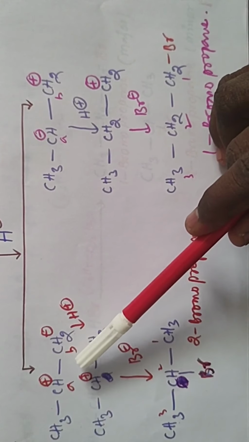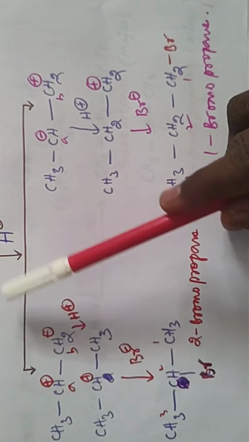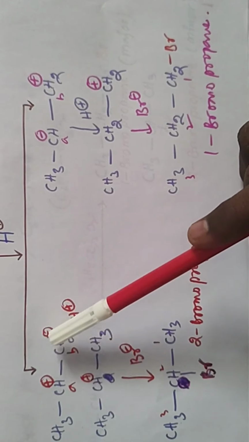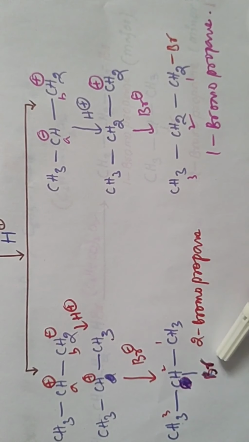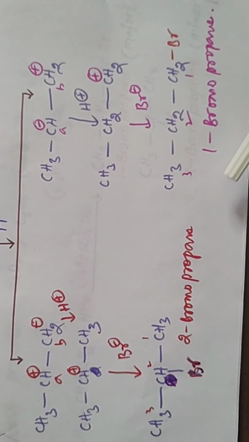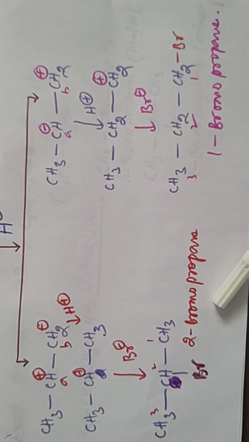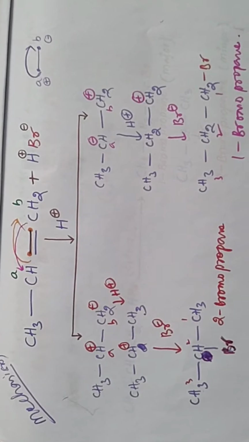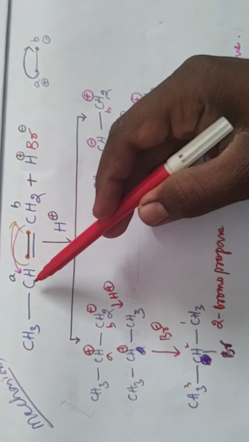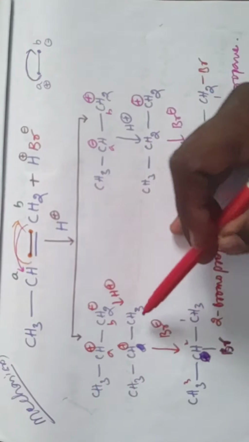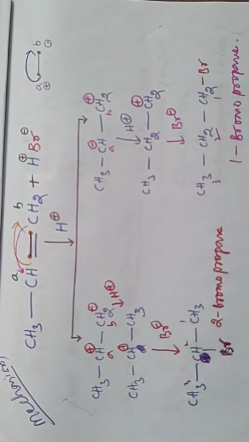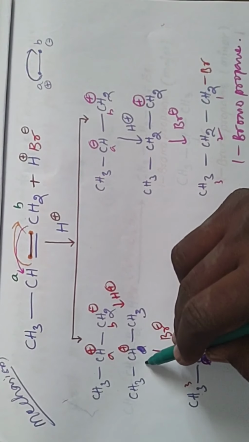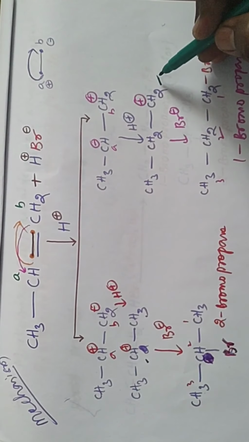How is it formed in this? First of all, addition of H plus to the B carbon position gives 2-bromopropane. In that, why is 2-bromopropane major and why is 1-bromopropane minor? Why? From the reactant to the product formation, observe the intermediates. So what is the intermediate in this? In this carbocation is the intermediate, and in this carbocation is the intermediate.